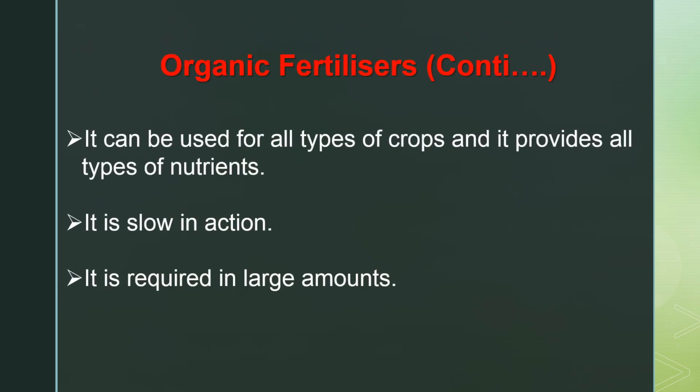So organic fertilizers can be used in different types of crops, and they also provide different types of nutrients. But they are slow in action because they are insoluble in water, and as they are slow in action, they are required in large amounts.